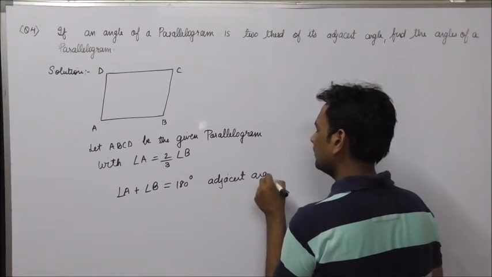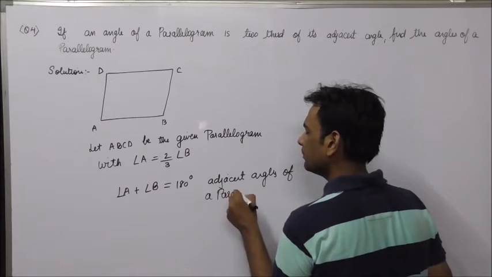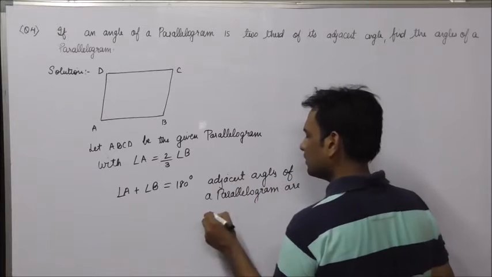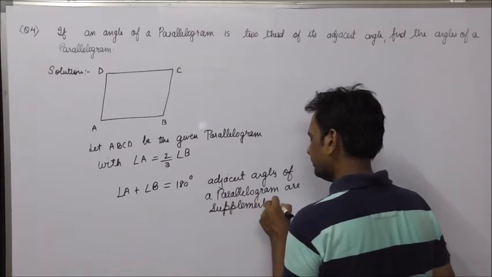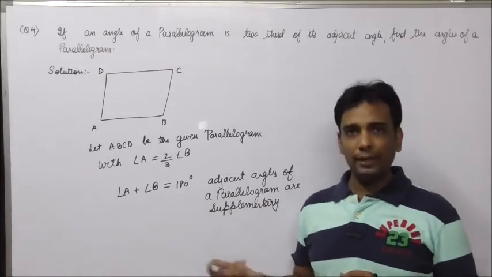Adjacent angles of a parallelogram are supplementary. Or I could have written co-interior angles.